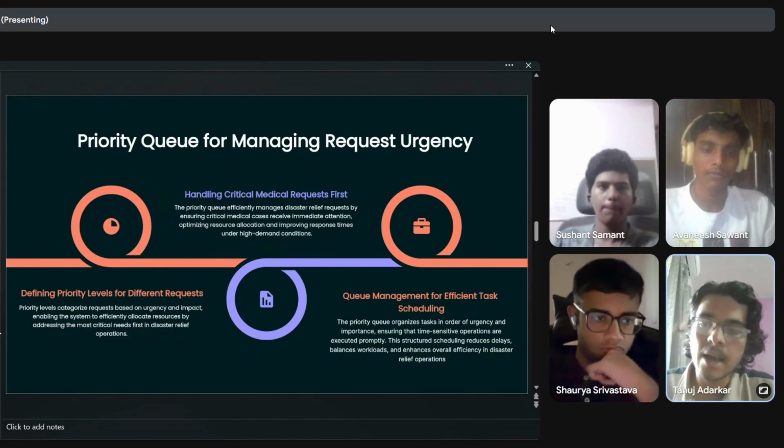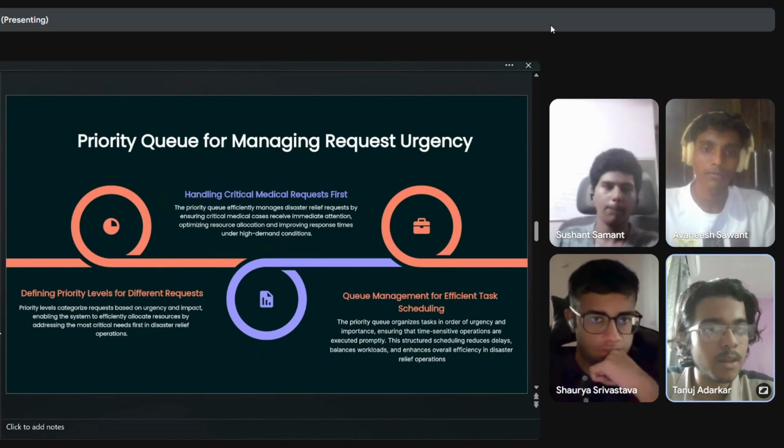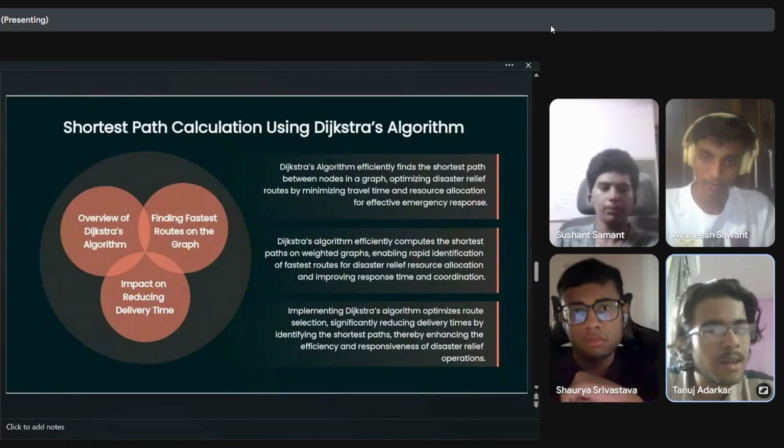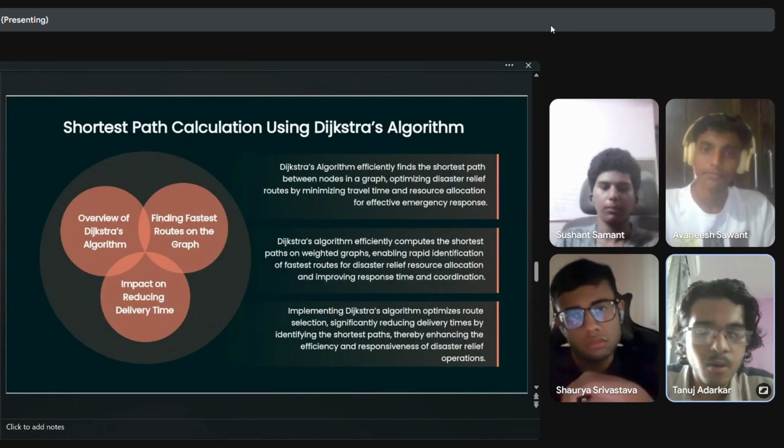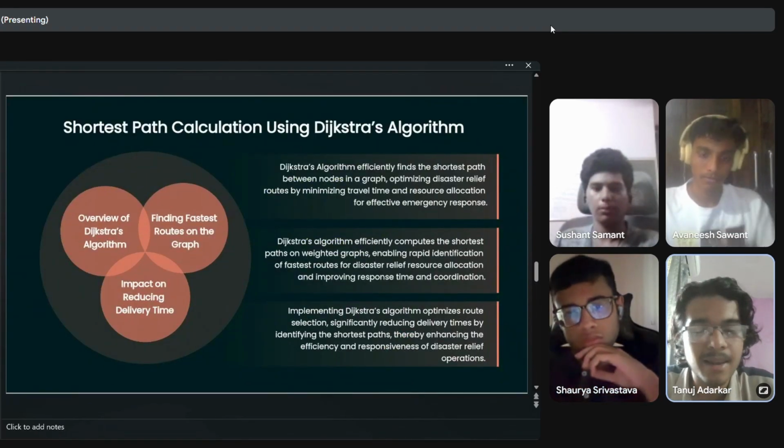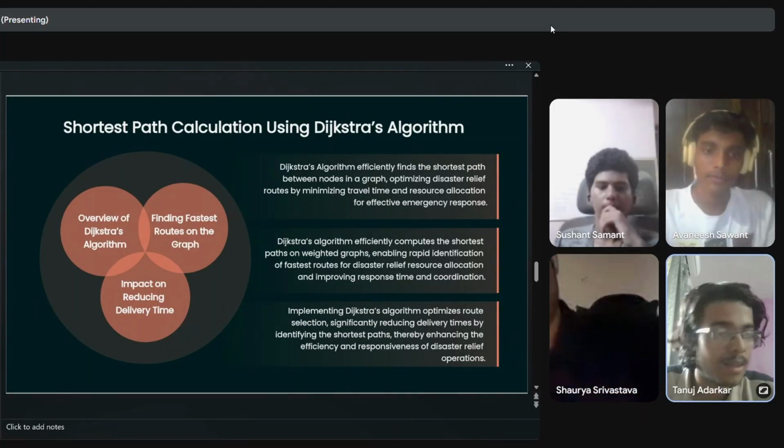I noticed you used Dijkstra's algorithm for finding the shortest path. Could you explain in simple terms how exactly your algorithm decides which path is the best?